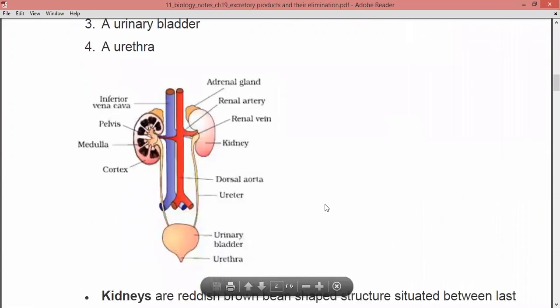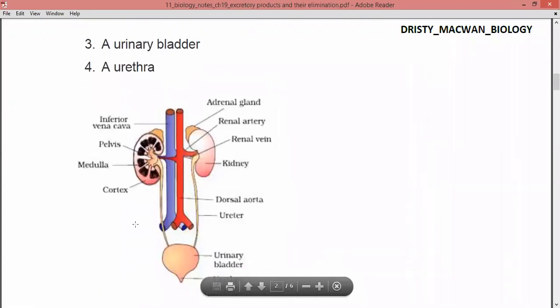So this is the figure of the human excretory system, where you can see these two bean-shaped structures, they are known as kidneys, right? And they are present in a pair. Now the blue colored vein is the inferior vena cava, and the red one is the renal artery.